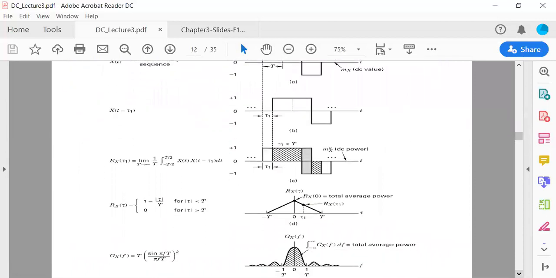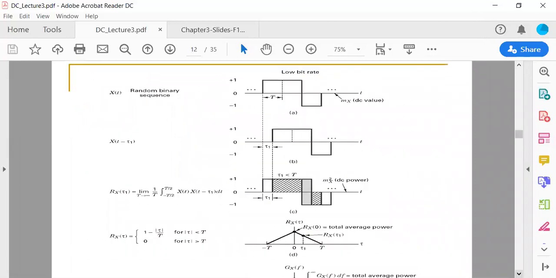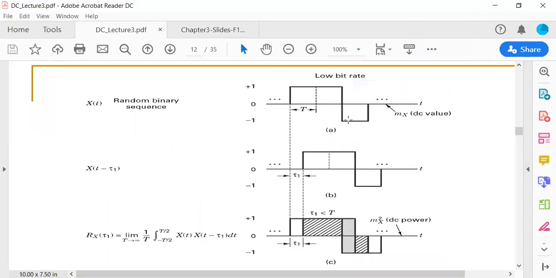And then I am going to show you some graphical representations of the mathematical representations that we have studied so far. Here you see a random binary sequence, represented with x of t. For example, it's a binary sequence with values -1, 0, and 1. The axis is 0 here, and we have the negative value -1 for our binary sequence, and plus 1 for the positive pulse here.